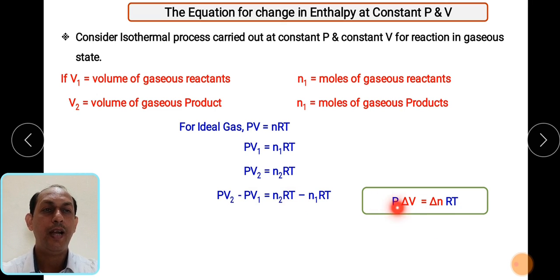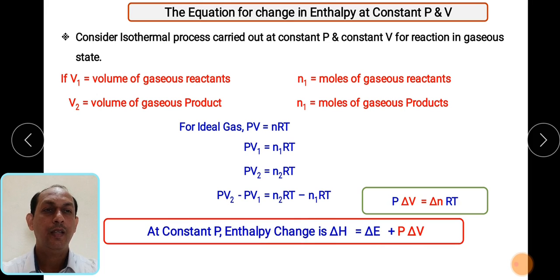So instead of that P delta V term, what can we write? Delta nRT. As we know the definition, delta H is equal to delta E plus P delta V. So instead of this particular P delta V, we can also write delta nRT. So this equation can also become delta H is equal to delta E plus delta nRT.